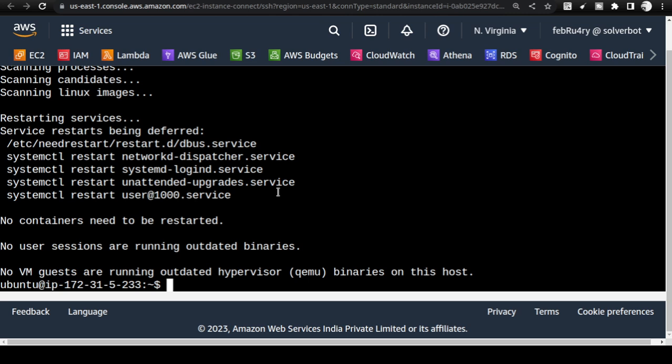So now you will be able to connect with Postgres directly. So let me show you how. What you need to do is, first and foremost, you need to do sudo -u postgres, and then use psql. This is a command line application for connecting with Postgres database.